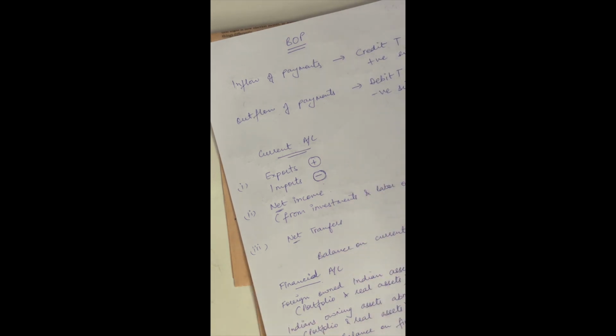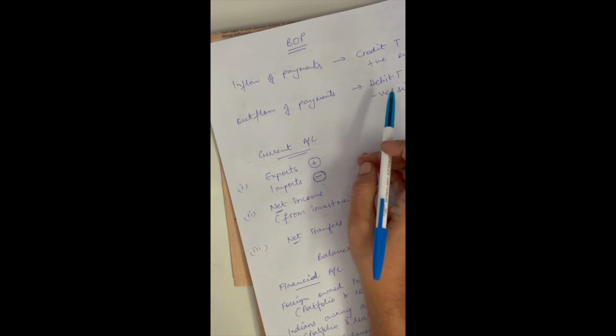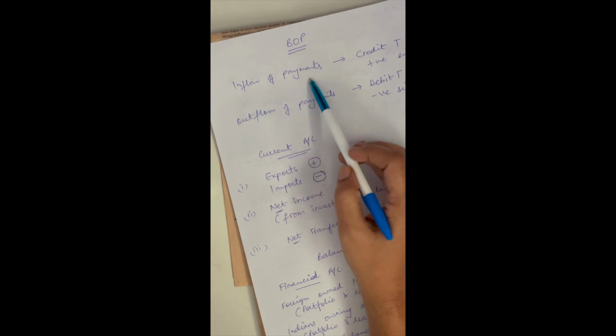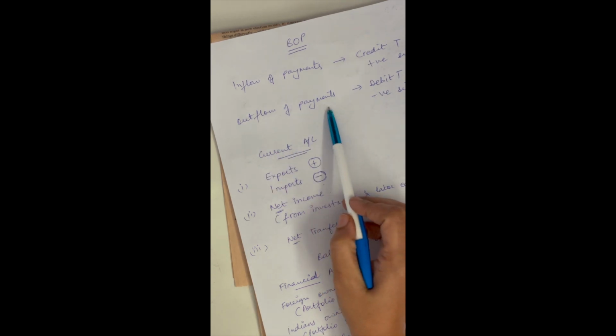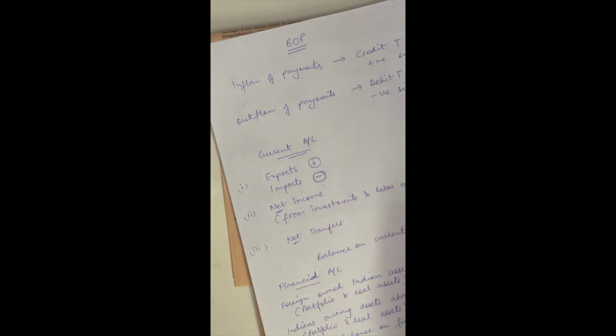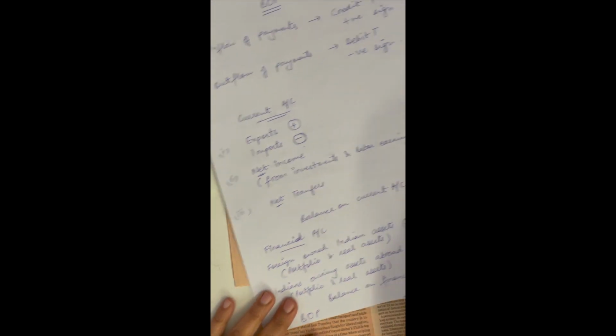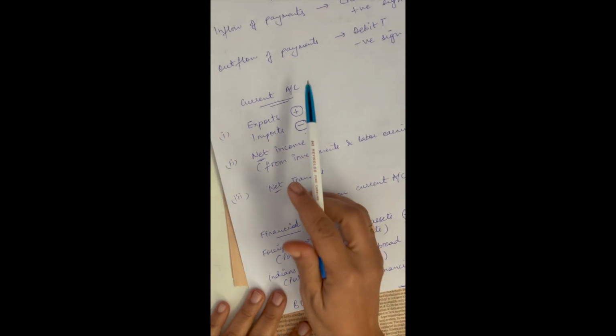All right, that's the basic of balance of payments. So it's basically an accounting record of the inflows and outflows of a nation with respect to the rest of the world. Now, these inflows and outflows are generated by trading goods and services and purchases of financial assets. All right. So if any inflow of payments is taking place, that's a credit transaction and it carries a positive sign. Any outflow of payments is a debit transaction and it carries a negative sign. Okay. Now let me come to the current account.